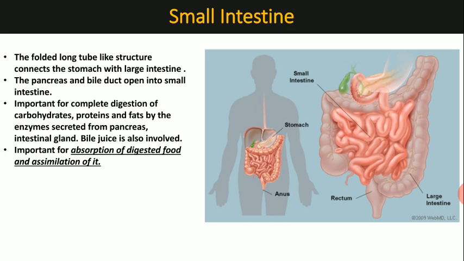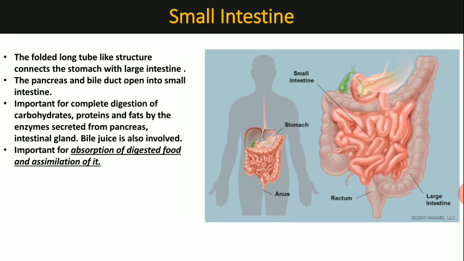Now the next part is the small intestine. After the stomach, the long folded coil structure is the small intestine, and this small intestine connects the stomach and the large intestine.